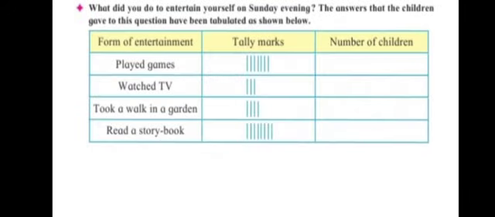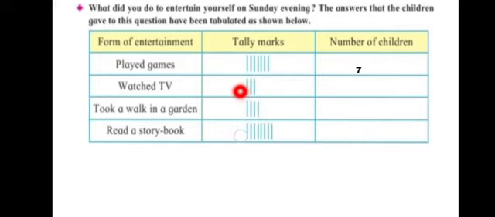What did you do to entertain yourself on Sunday evening? This question was asked to a number of children as to what they like to entertain themselves on Sunday evening. So let's see. Children said they liked playing games, they watched TV, they took a walk in the garden, and they read a storybook. So these are the things that some of the children did. So let's count the number of children who played games. 1, 2, 3, 4, 5, 6, 7. So 7 children played games.